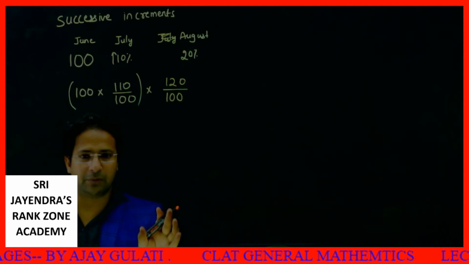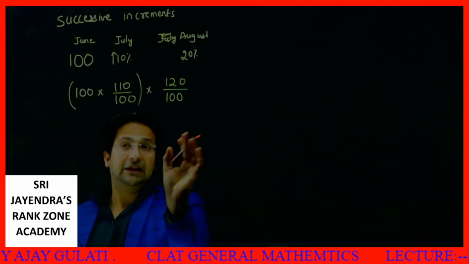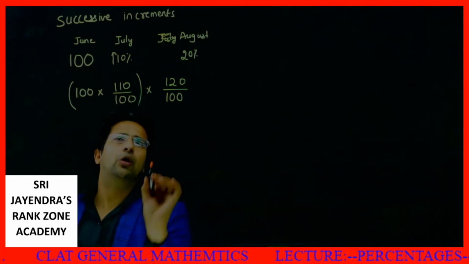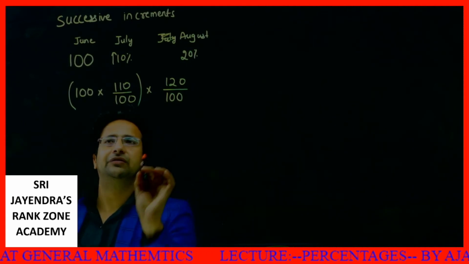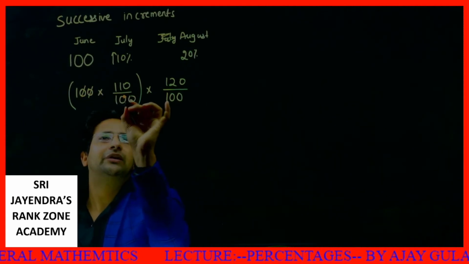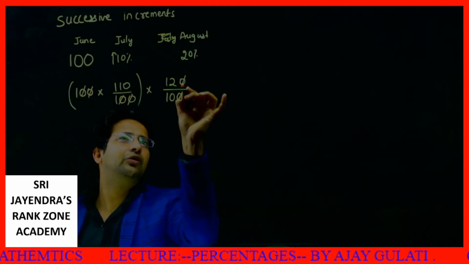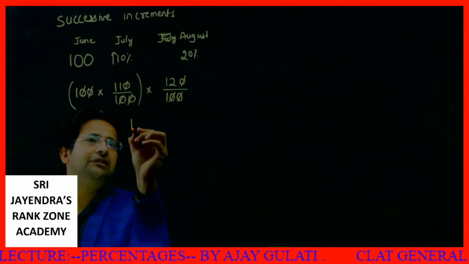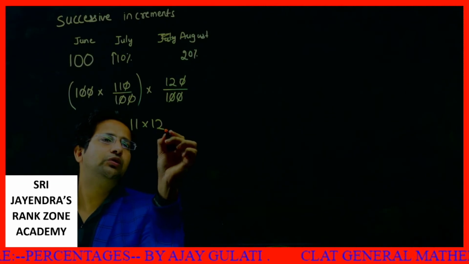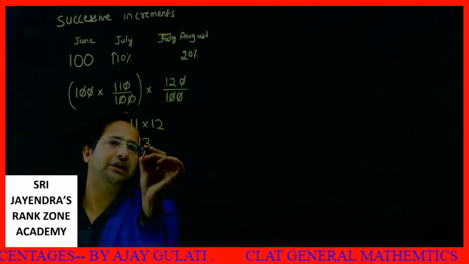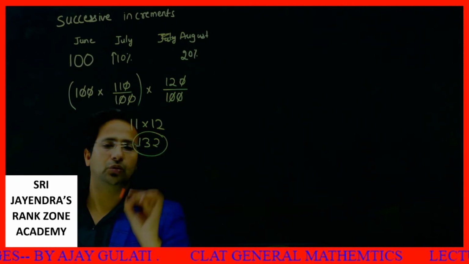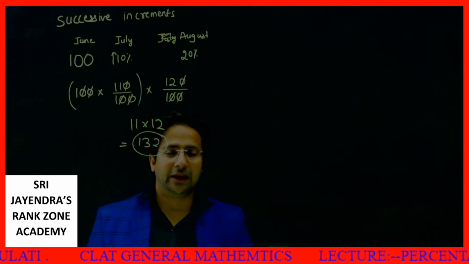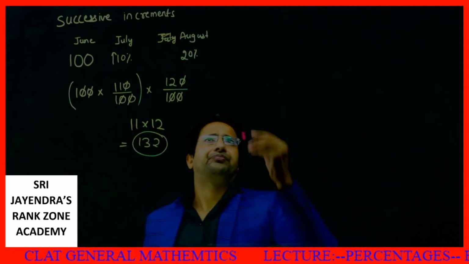I will tell you one more method of doing these sort of questions. See, first this much increase, then this much increase. Okay, now what do we have to calculate? We have to calculate this value. 0 cancel, 0 cancel. How many patients at the end of August? This will be 11 into 12, or I can say 132. Does it make sense, all my dear students? Yes, it must be clear to you. Next, I'll take one more example.